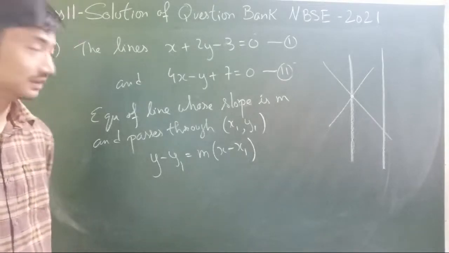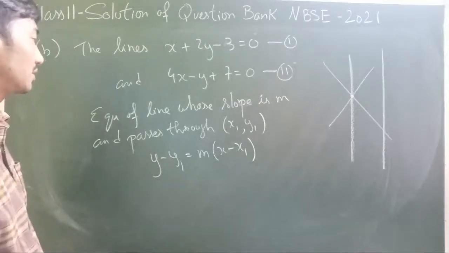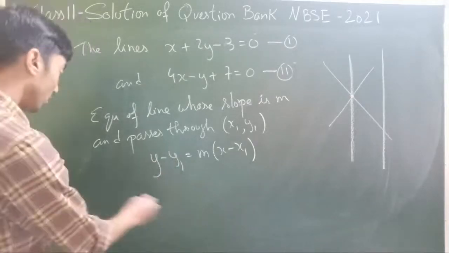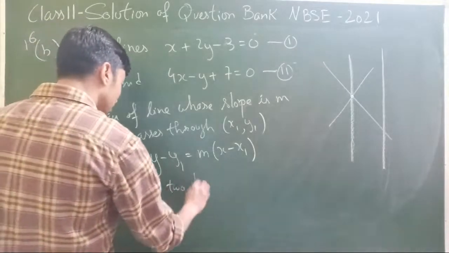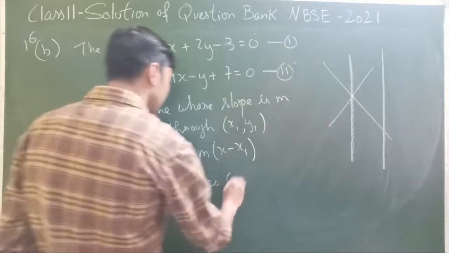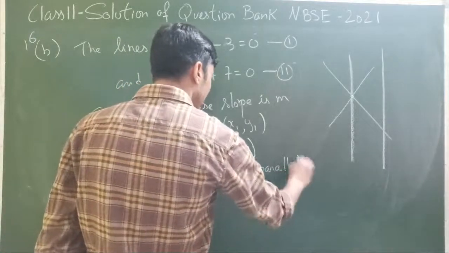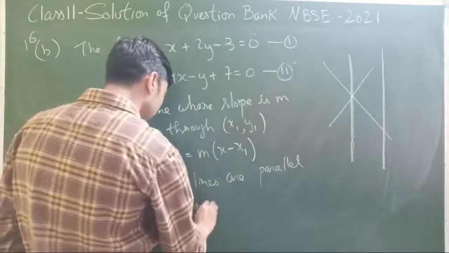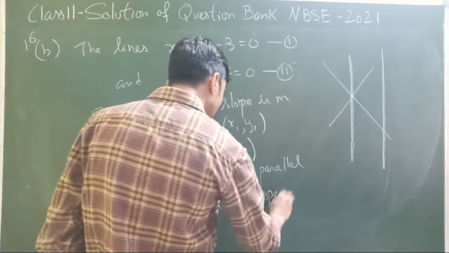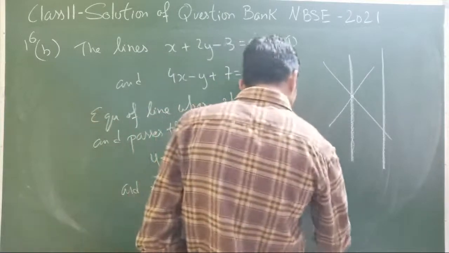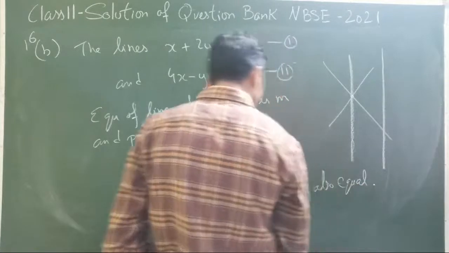Okay, anyway, so the equation of a line whose slope is m and passes through the point is given by this. And also there is another condition that if two lines are parallel, then their slopes are also equal.